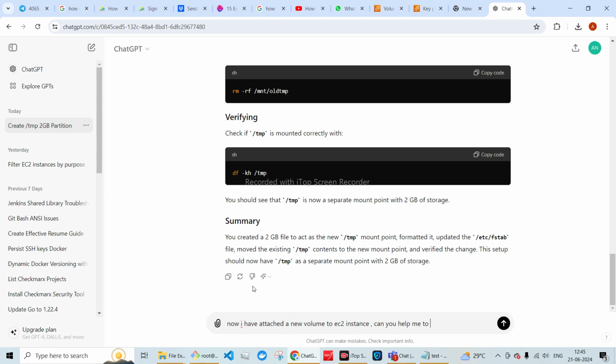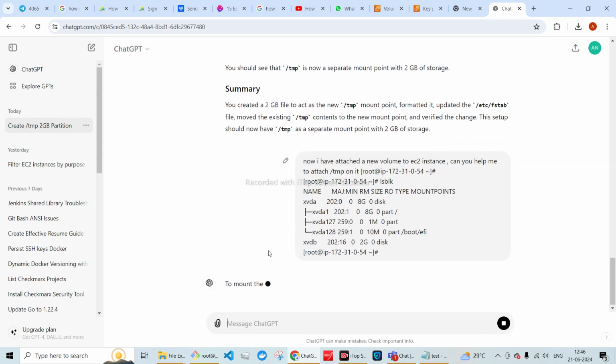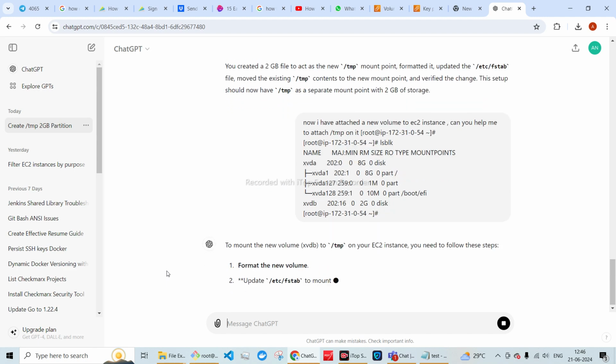Can you help me mount /tmp on it? And I will paste whatever output I have.